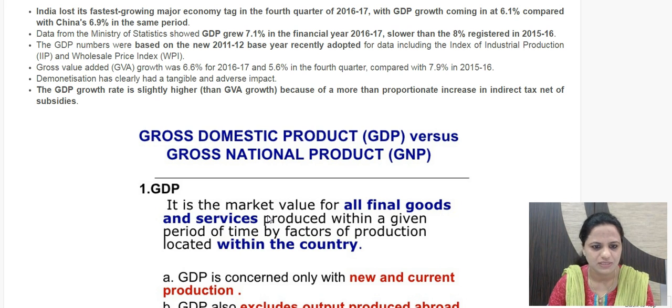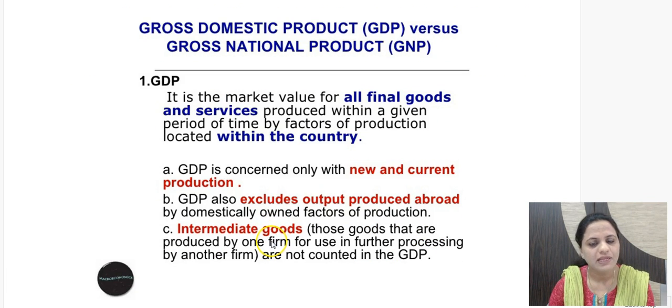So all goods and services. Here GDP will include even foreigners who have established themselves in the country and are producing goods and services. That is also included. So it's within the region of the country, then it is included.